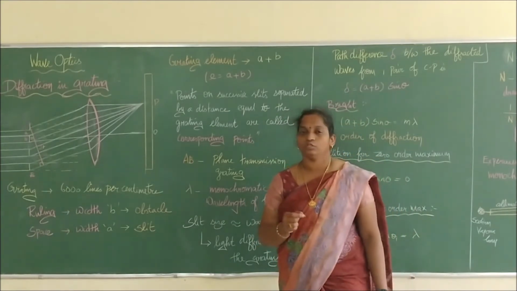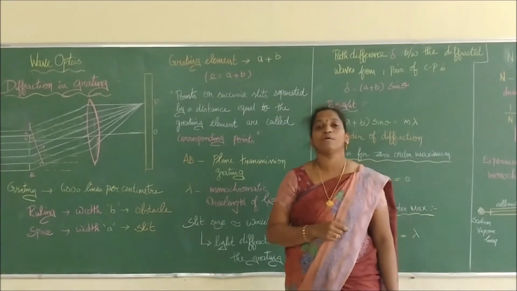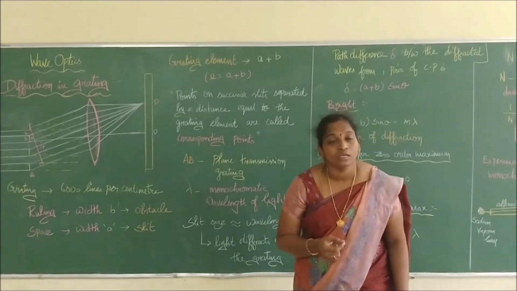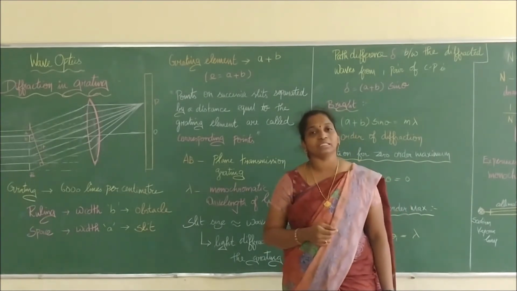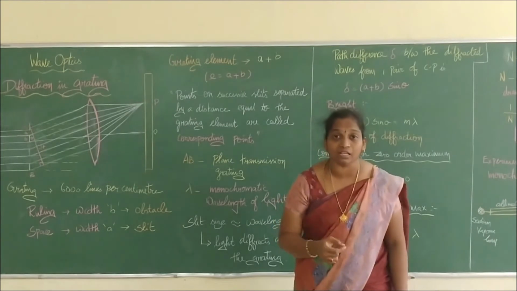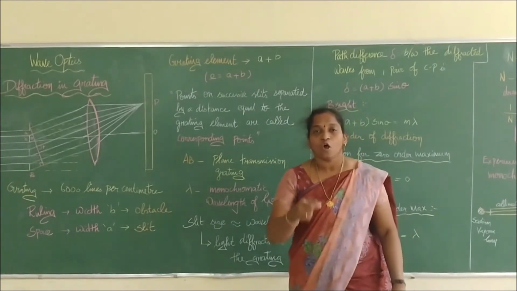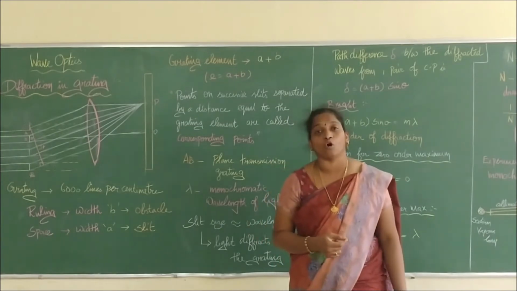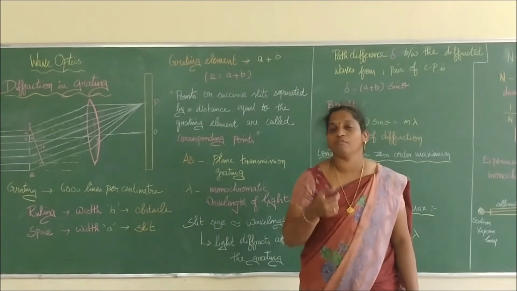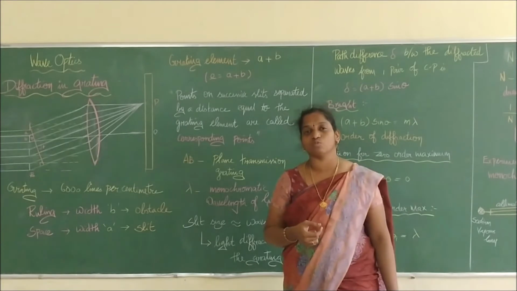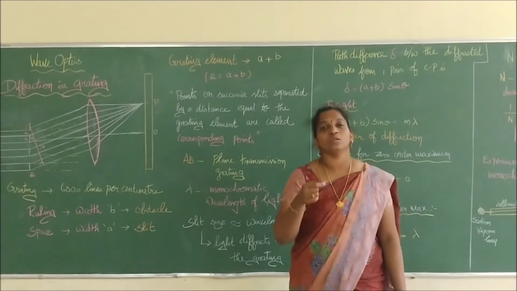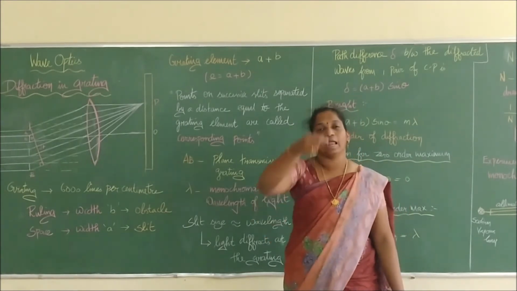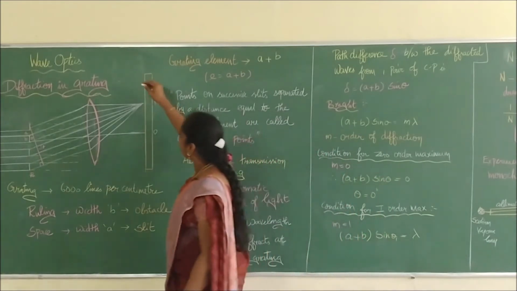Right? So we are going to study diffraction with the help of a device called a grating. What do you mean by grating? A grating is nothing but a small glass plate on which 6,000 lines per centimeter have been drawn. We call that type of glass plate a grating, in which the lines have been drawn. The line drawn means, if I say, you are drawing a line here.